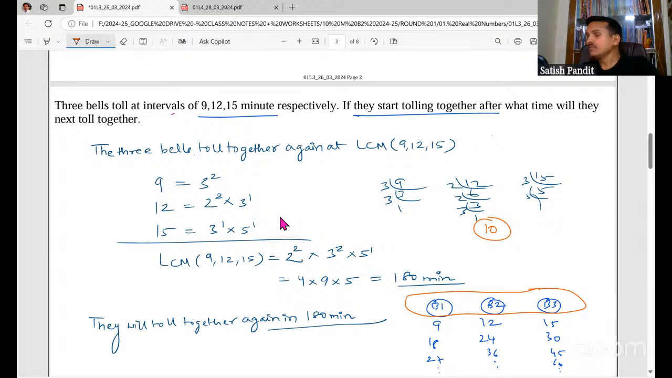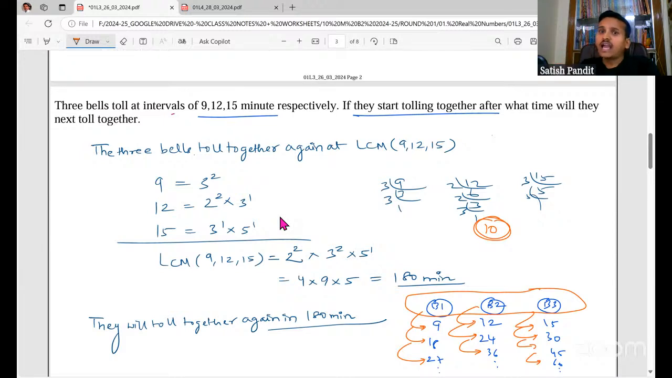So the question says if they start tolling together, that means all the three bells are going to ring together at the start. For example, if you ring the bell at 10 o'clock, I'm just giving one example, the first bell will ring next at 10:09, next at 10:18, next 10:27. It'll ring like that. The second bell, 10:12, 10:24, 10:36. Third bell, 10:15, 10:30, 10:45, 10:60, like that. It'll ring like that, right?